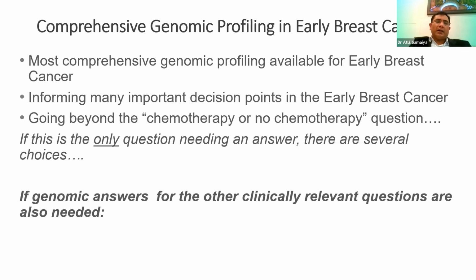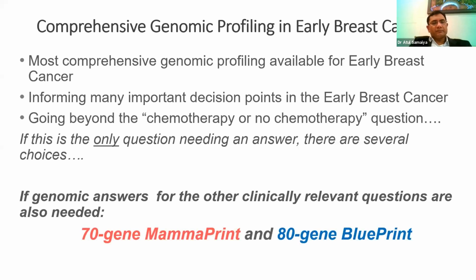So probably in the coming years, we have to think whether to start genomic profiling before the surgery in all ER positive or luminal type cancers. So first do the genomic profiling, define whether they are ultra low risk, high risk, or the ER positive basal type, and then plan the treatment. Next, please.